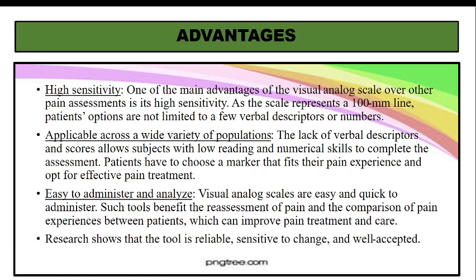For example, two patients with appendicitis are admitted on the same day. They have similar symptoms, so you give one particular analgesic to patient A and patient B, and then you can use a visual analog scale to assess the severity before the injection, after the injection. You can even have hourly recording. Depending on that, you can have it. So this will help in improving the pain treatment and care. And the researchers told that the tool is reliable, sensitive to change, and it is well accepted. Okay, so this is very useful for it.